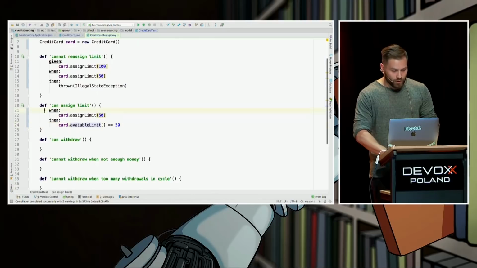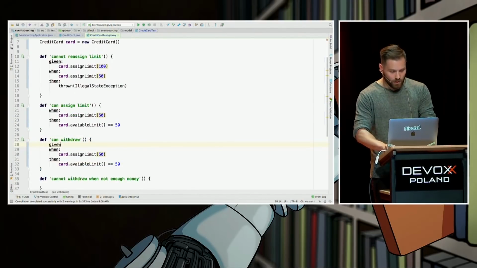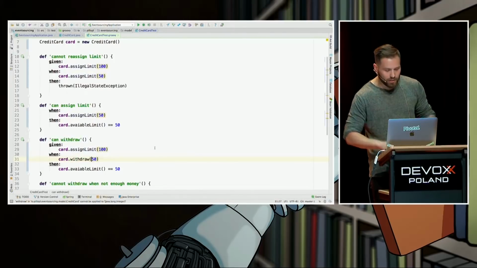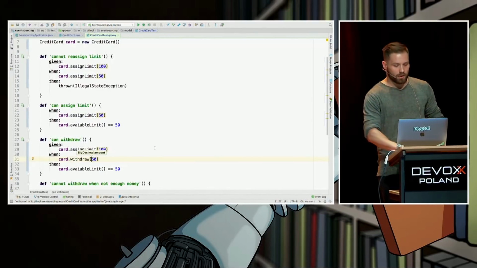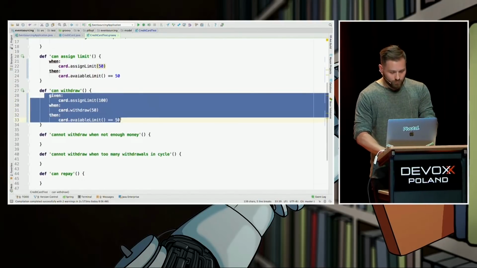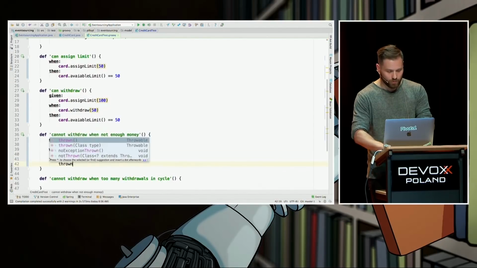Can withdraw? It's fairly simple. It means that given a card with, let's say, 100, when someone wants to withdraw 50, he or she has still 50 left to go. Cannot withdraw when not enough money. Let's try to withdraw more than we have, 101, and we expect an exception to be thrown in here.